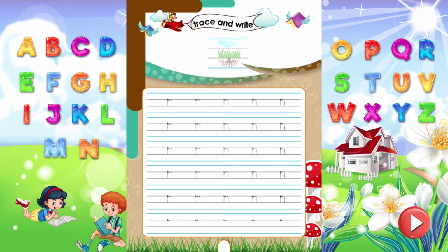Trace and write. Do you know, kids? N, which sounds N, is a grass letter. Letters which exactly fit between two middle lines are grass letters. Now, trace and write the letter N properly.